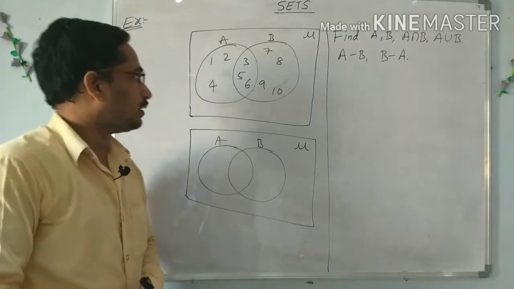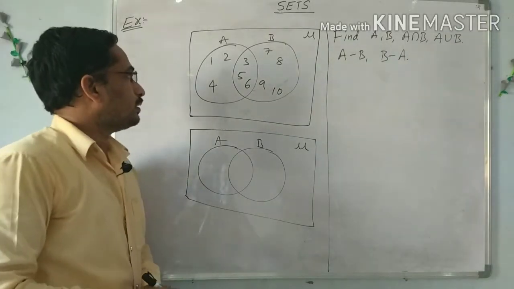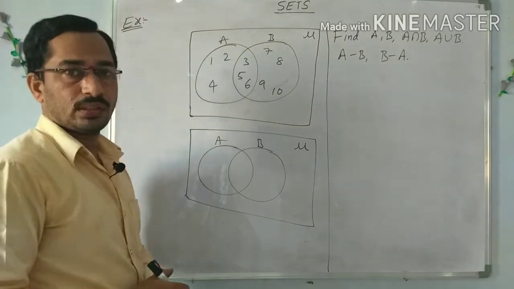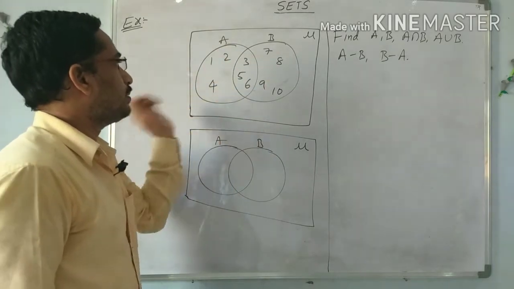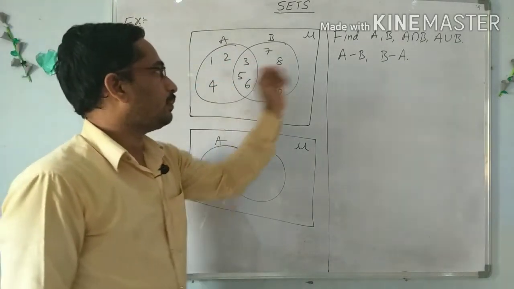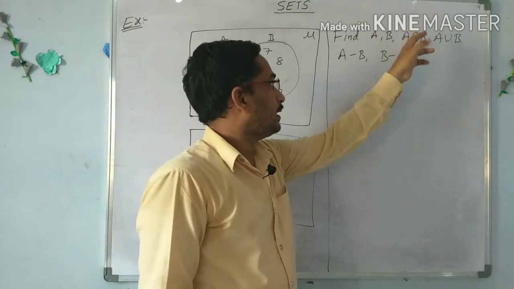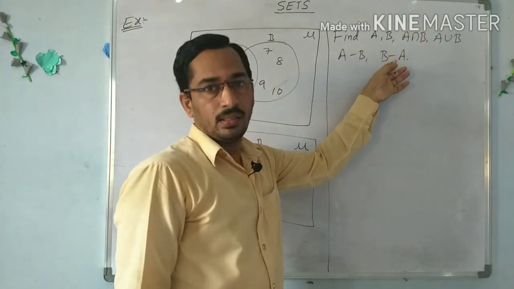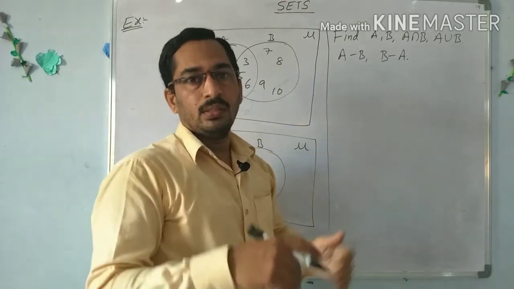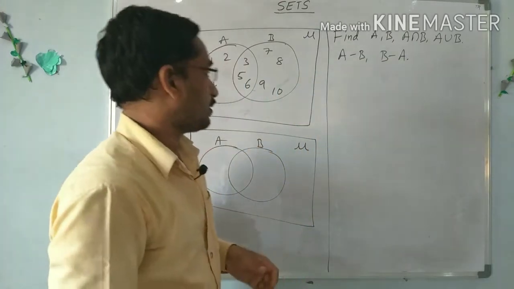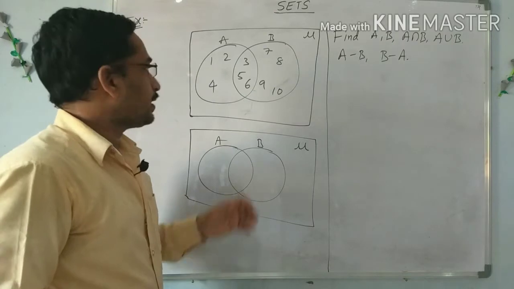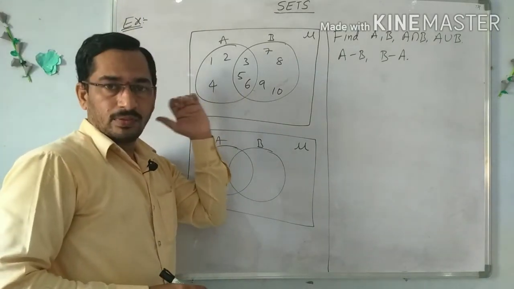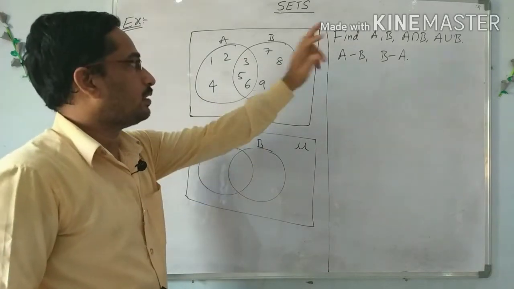See, this is not in our textbook, but it is important from the exam point of view. The exam question is like this: a Venn diagram is given. From this Venn diagram, find the sets A, B, A intersection B, A union B, A minus B and B minus A, either for 4 marks or it comes in the exam as a half mark multiple choice too. But how to identify the sets from a Venn diagram? If a Venn diagram is given, how to identify all these sets?